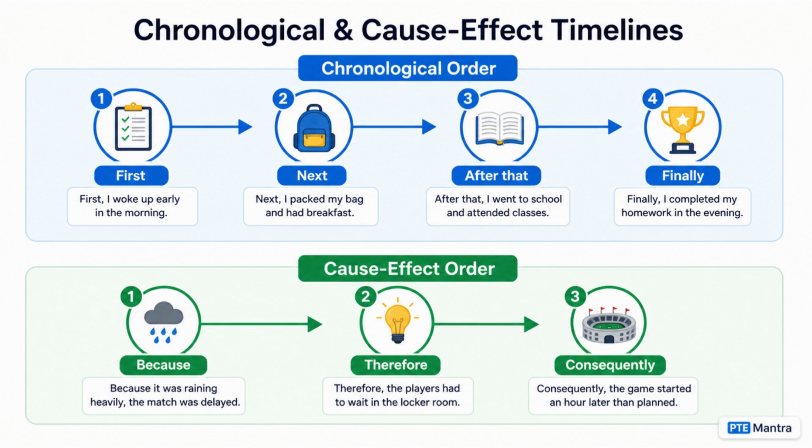Watch this cause-effect example. Sentence A. Because of rising costs, the company cut its budget. Sentence B. This led to staff reductions. Sentence C. Consequently, productivity declined. Correct order. A, B, C. PTE Mantra Rule. Identify the sequence type and follow its logical markers.